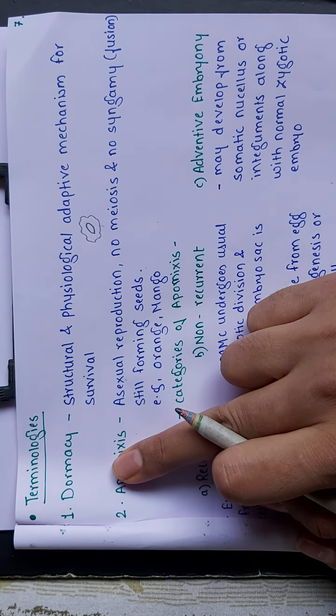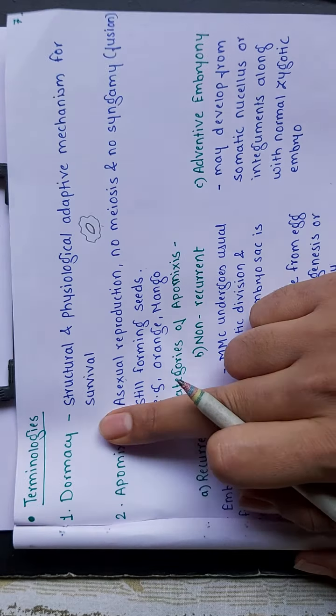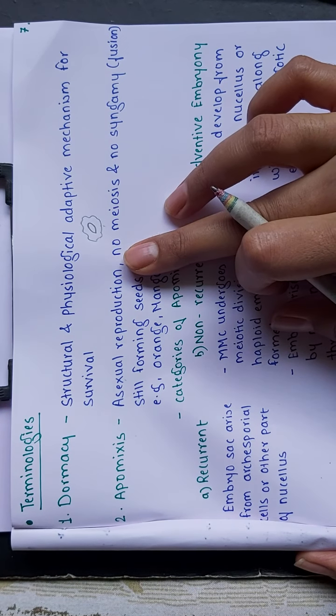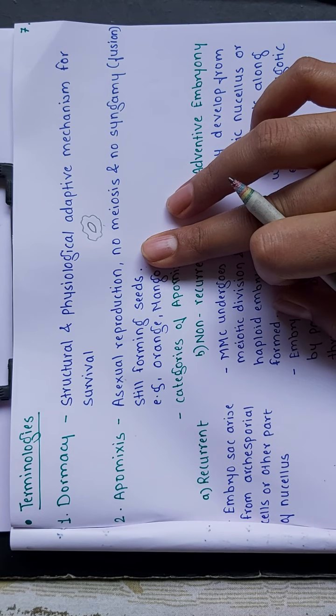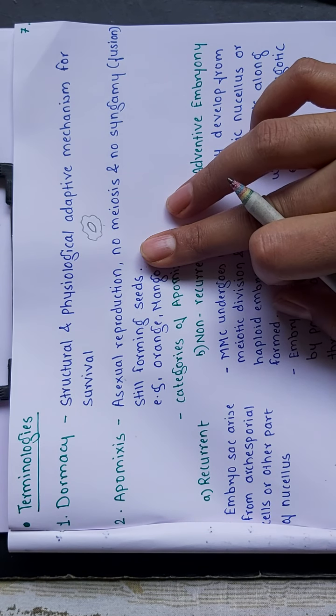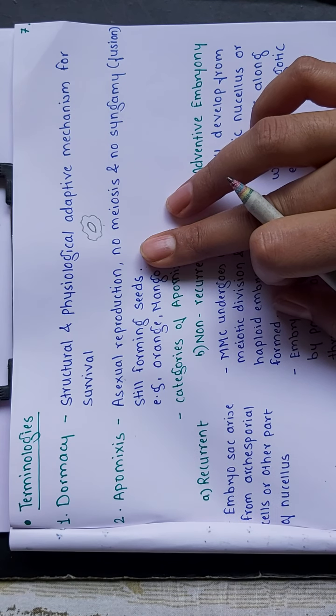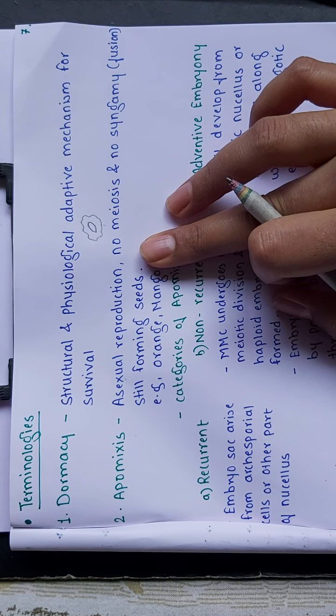They have given a small paragraph in your textbook. Just read it out. It is a very easy term. Next they have given apomixis. Apomixis is completely related to seeds. If seeds get produced without fertilization, that is apomixis.